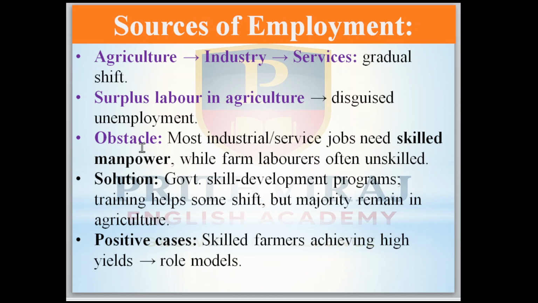The disadvantage is that most industrial and service jobs need skilled manpower, while farm laborers are often unskilled. The solution is government skill development programs and training, which help some shift, but the majority remain in agriculture. A positive case is skilled farmers achieving high yields and becoming role models for others.